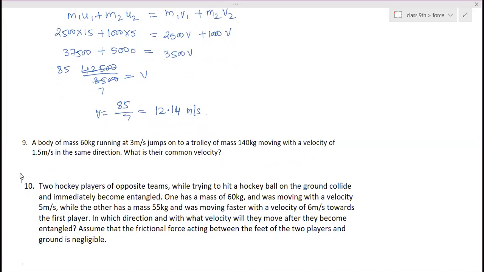Ma'am, should we start the 10th one? Ninth one is 1.95. Ma'am, I got the 10th answer. You got it so fast? Yes, ma'am, I got it as 0.26 meter per second. I don't think so. Wait, let me do it.